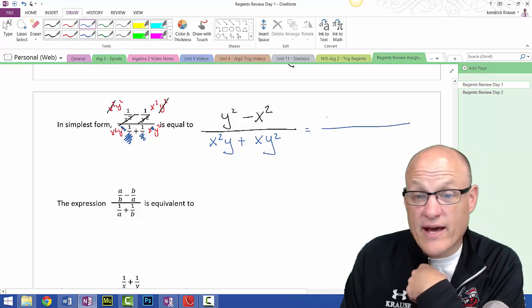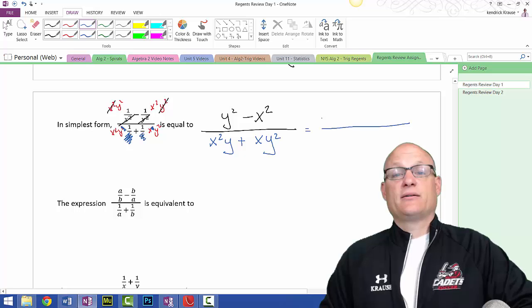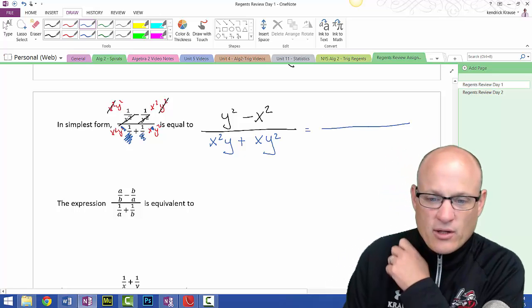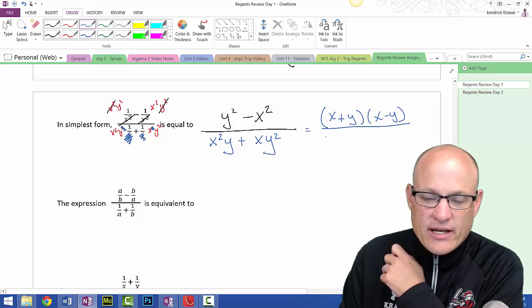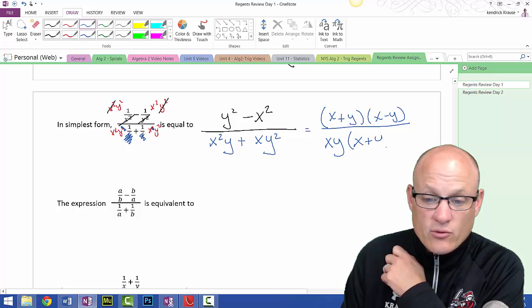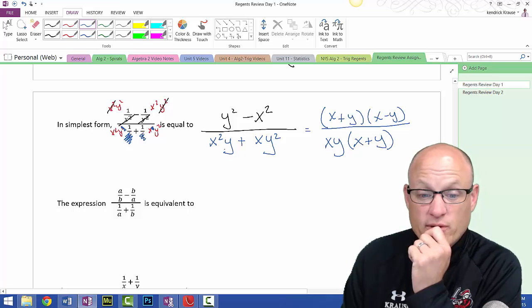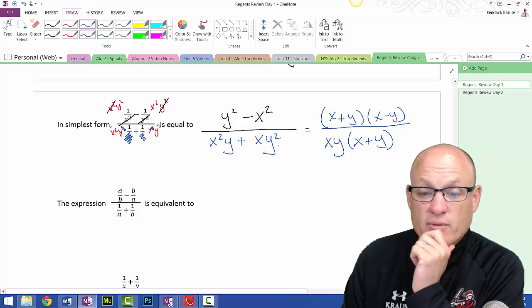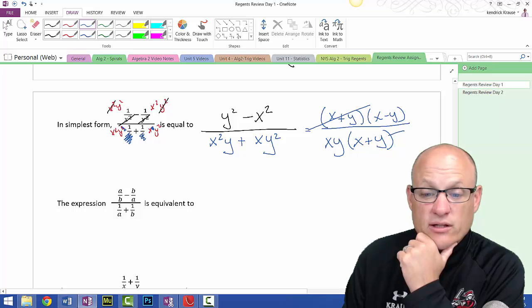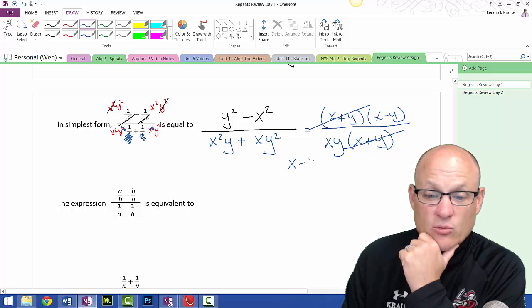The numerator can be factored into x plus y, x minus y. Getting serious. X plus y, x minus y. And the denominator, we can take out a GCF of xy. I'm going to take an x out of the first one, I'm left with xy. An xy out of this, I'm left with just an x. When I take an xy out of this, I'm left with just a y. So this cancels with this. So there's my answer: x minus y over xy.